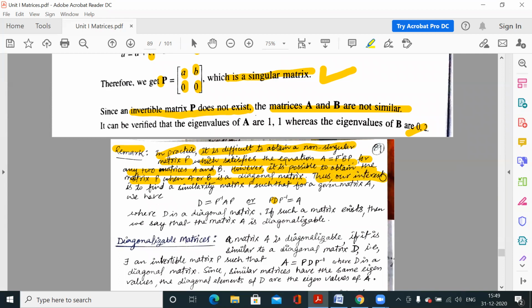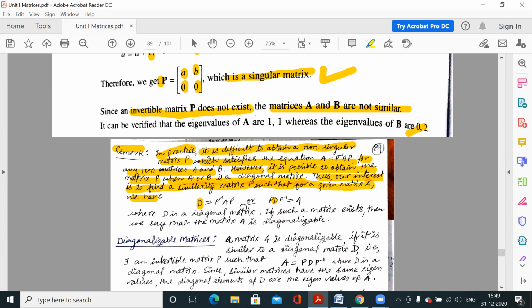So our interest is to find a similarity matrix P such that for a given matrix A, either A is diagonal or B is diagonal, and then finding P is easy. So this is the condition: we are assuming that B is diagonal.